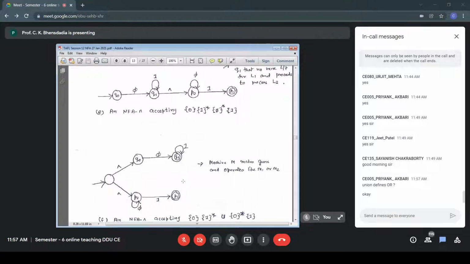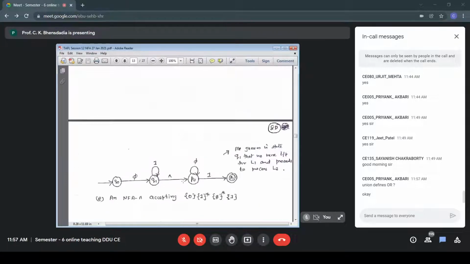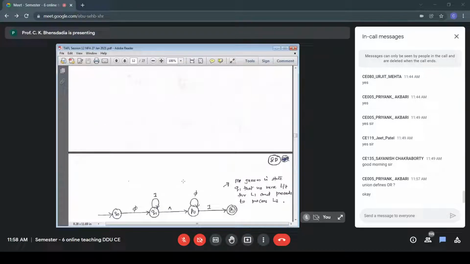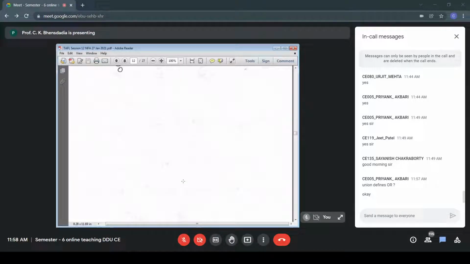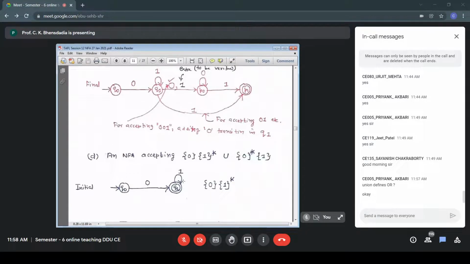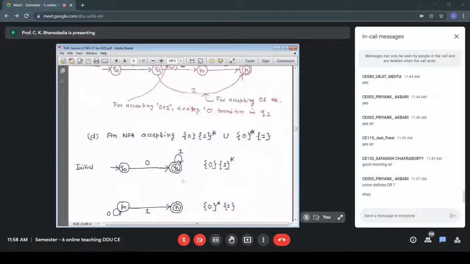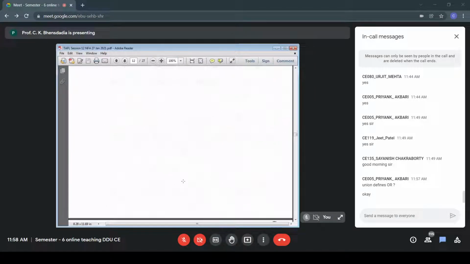So we added a state and defined a null transition to the initial state of M1 and a null transition to the initial state of M2. Similarly, in the previous case, the accepting state of M1 is Q1, and the accepting state of M2 is P1. What did we do?